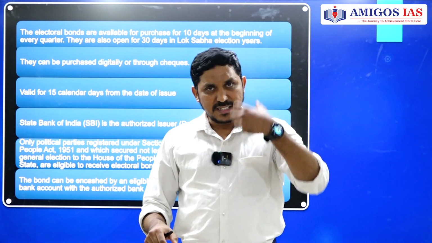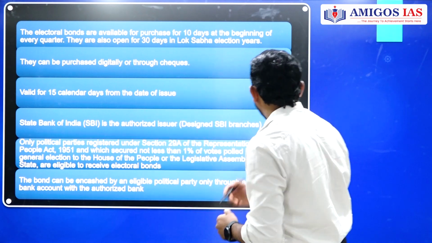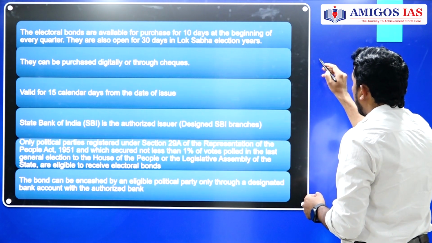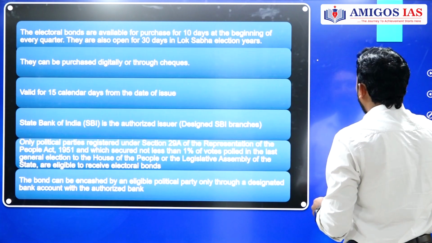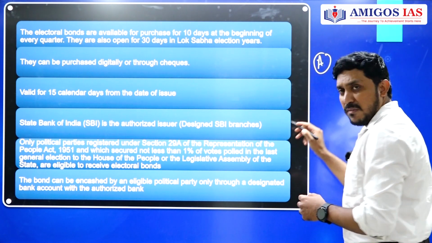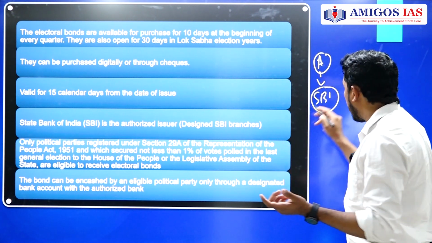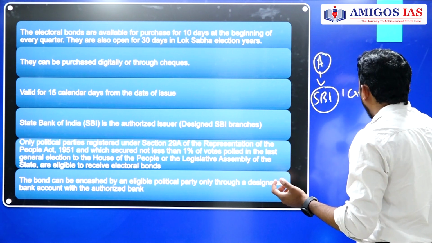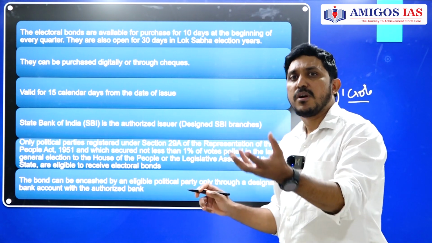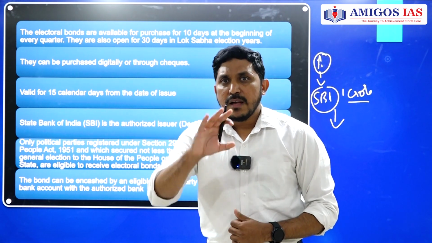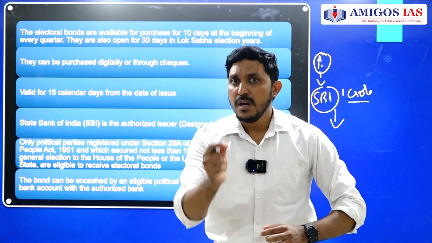Once I go and purchase that bond from SBI, what I have to do after that, I will be explaining with a thematic diagram. So if I'm a person A, I will go to SBI and I will purchase, for example, a 1 crore rupee bond. And now when I get this bond, that bond I will give to the particular political party to whom I want to donate the money. For a party X, for example, parties will have treasurers. So I will be going and giving this bond to that treasurer.